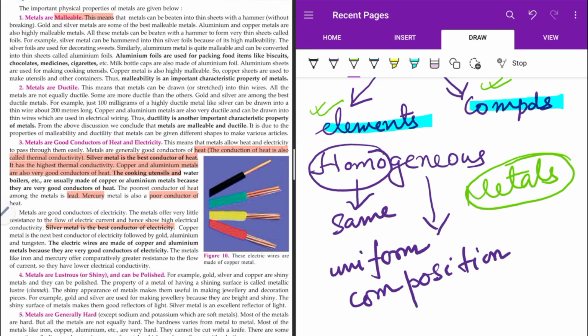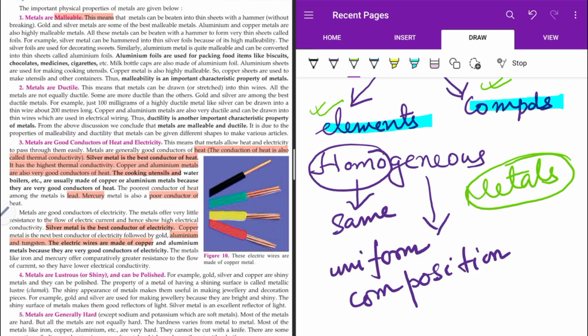Copper metal is also a very good conductor of electricity, followed by gold, aluminium and tungsten. Electric wires are made up of copper and aluminium. These are the metals that are good conductors of electricity. So these parts are important for MCQ type of questions.